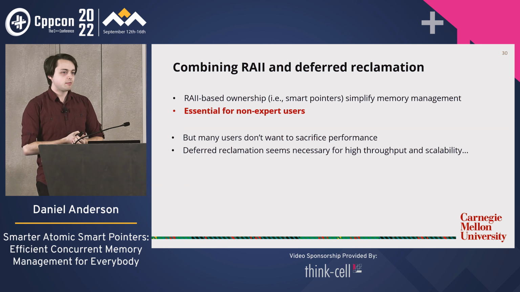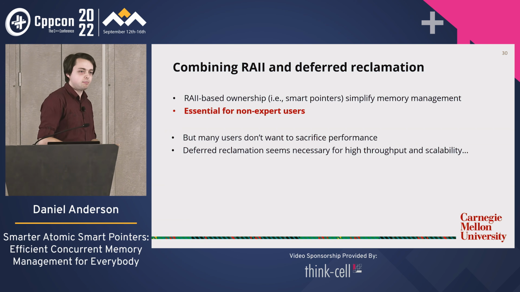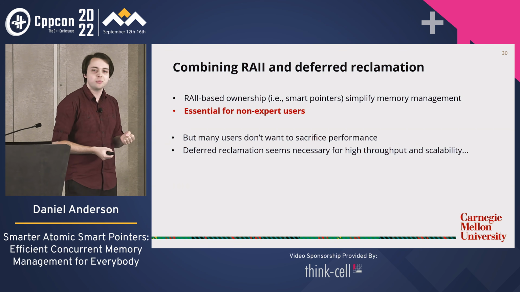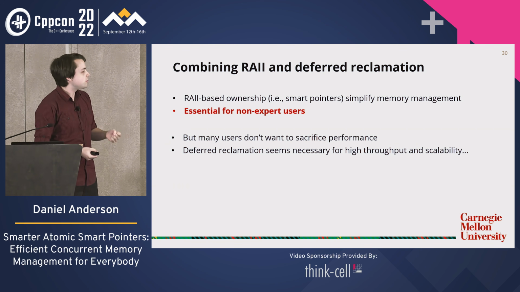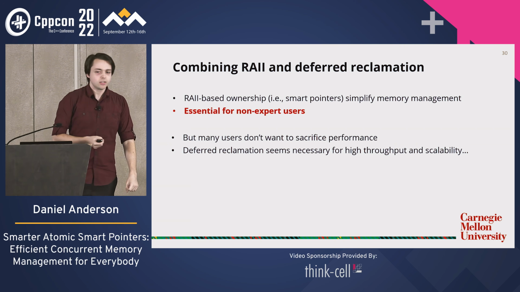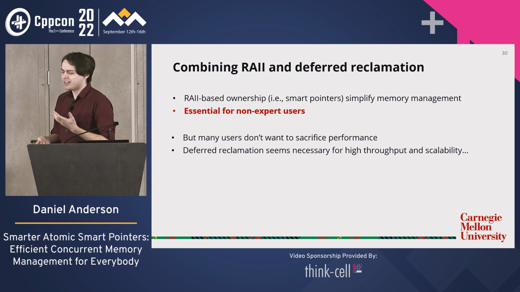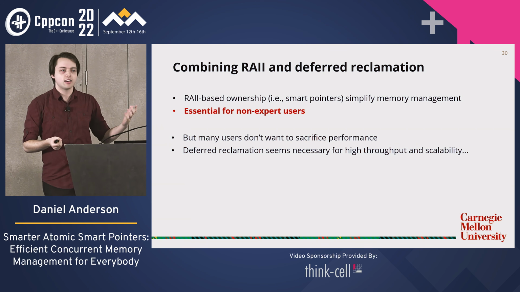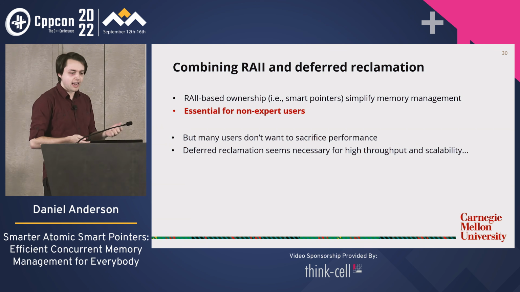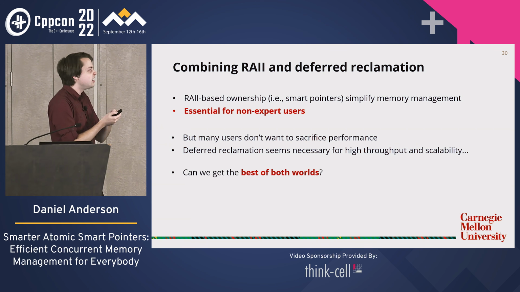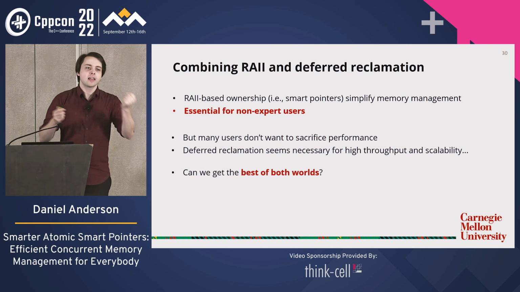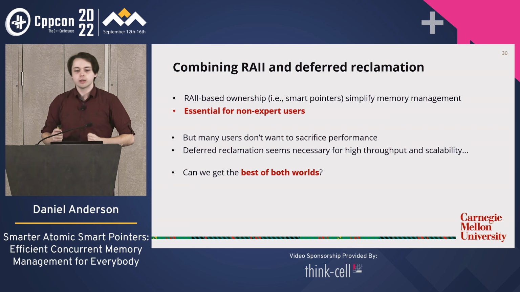These things are tricky, but we know our users. This is C++. People want to squeeze out every bit of performance they can get, and so they will shoot themselves in the foot doing so. But it really seems like we kind of need deferred reclamation to get this high throughput. So can we somehow combine the two?